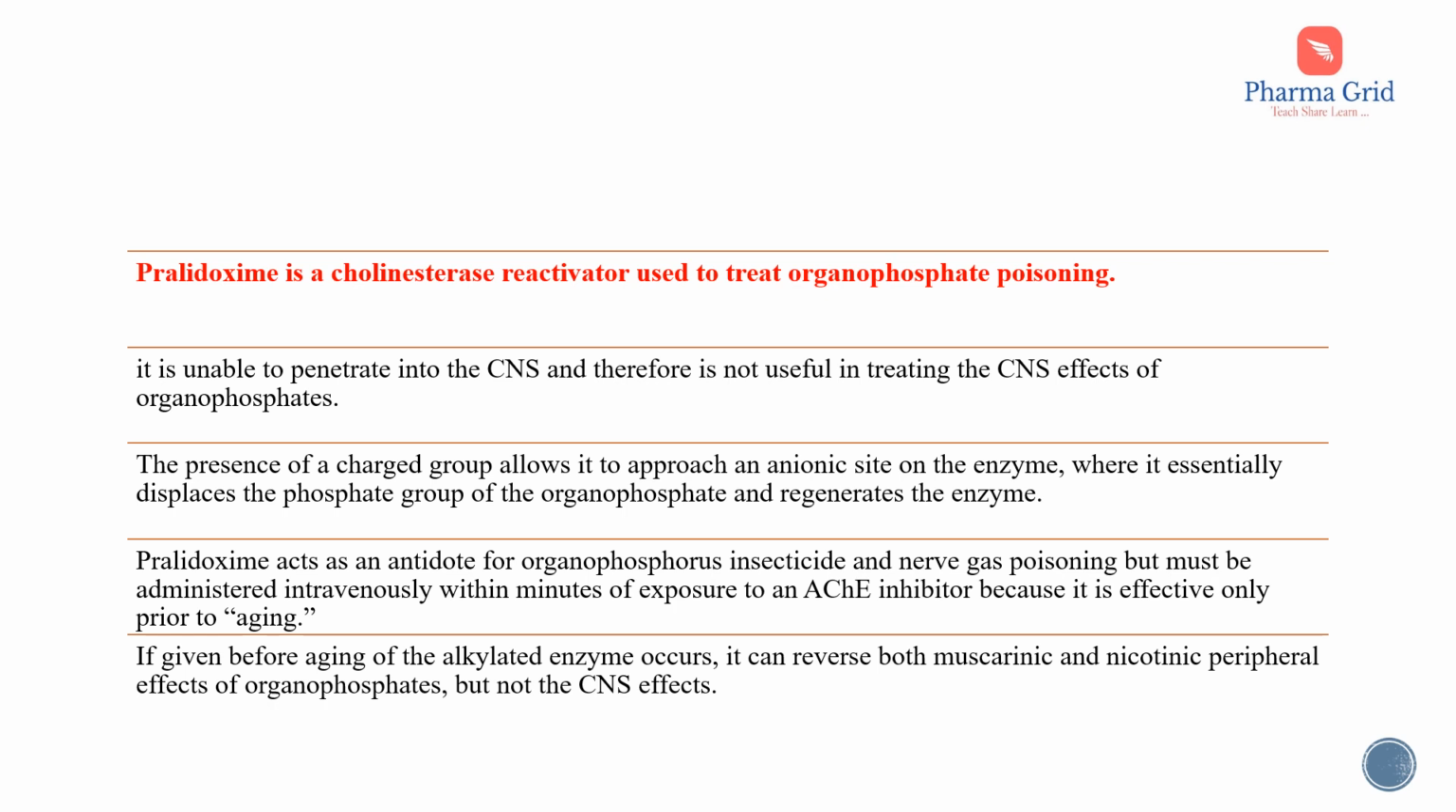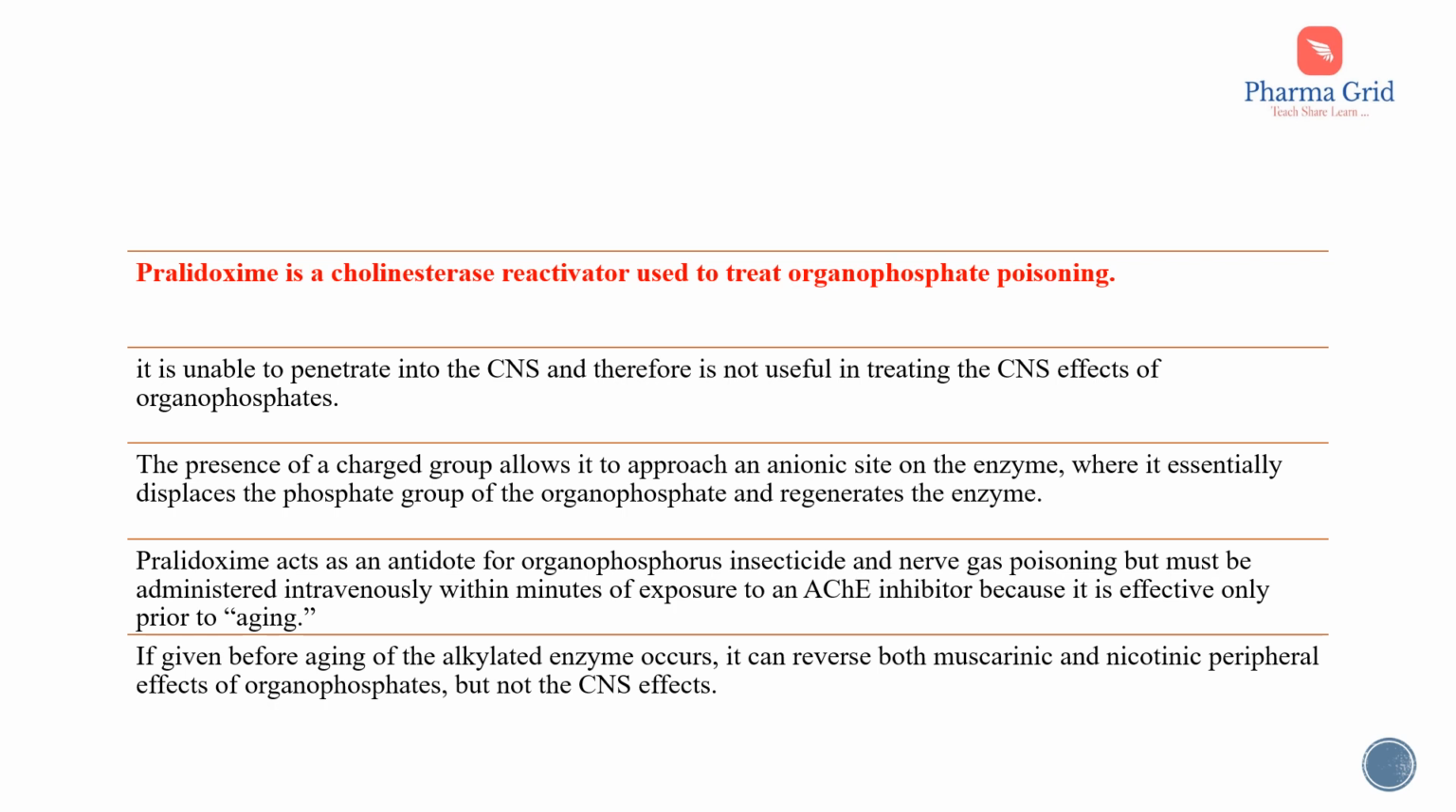and therefore it is not useful in reversing the CNS effects of organophosphates. The presence of a charged group allows this pralidoxime to approach an anionic site on the acetylcholinesterase enzyme, where it essentially displaces the phosphate group of the organophosphate and thereby regenerates the enzyme.